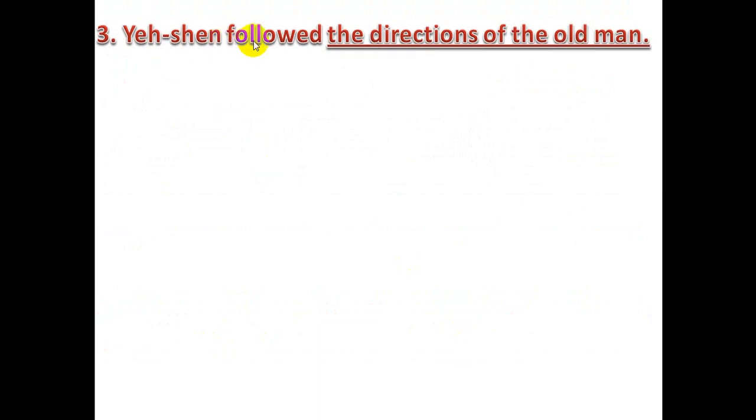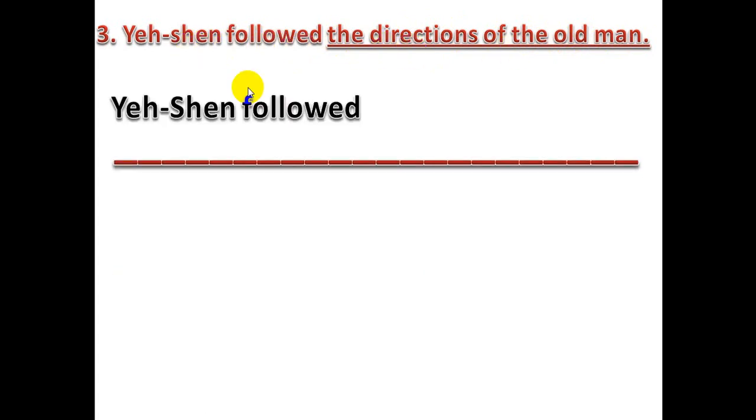Yeh Chen followed the direction of the old man. Here he underlines the directions of the old man. I'd like to make a possessive noun here with apostrophe s. So I say the old man's directions. What was wrong with them? Or Yeh Chen followed the old man's directions.